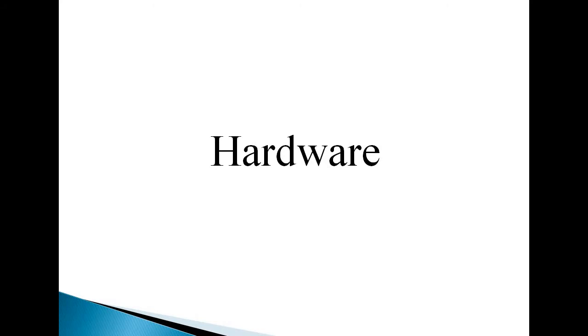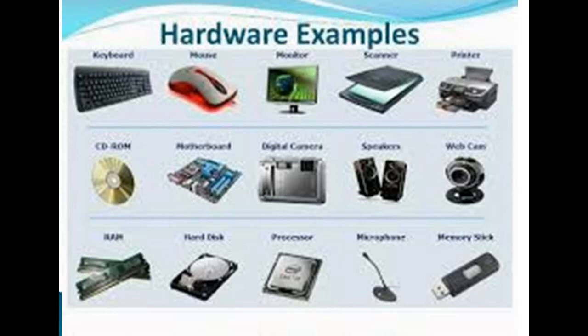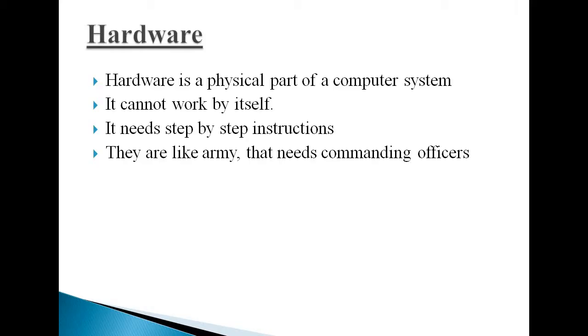Next, we will see hardware. Examples are keyboard, mouse, monitor, scanner, printer, CD-ROM, digital camera, pen drive. All of this comes under hardware. How can we give a definition for hardware? Hardware is the physical part of a computer system. They cannot work by themselves. They need step-by-step instructions. These instructions are provided by the software.